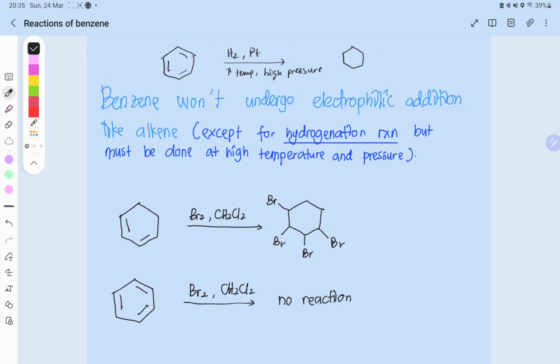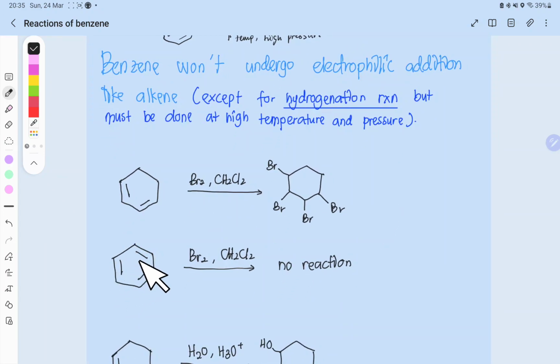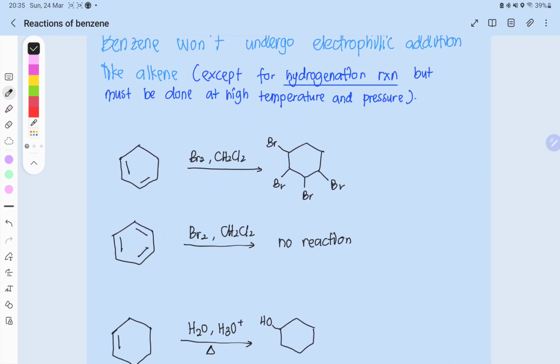And this is the comparison between benzene and alkene. So kalau kita tengok alkene can undergo addition reaction with bromine, and what happen is that dekat sini kita ada 2 double bond, bermaksud Br kita akan tambah 2 kali, satu dekat sebelah sini dan satu lagi dekat sebelah sini. Whereas when we have benzene, this won't happen, there is no reaction. Kita tak boleh nak kacau double bond ni. Kalau kita tengok dekat atas, the double bond, we already destroyed the double bond.